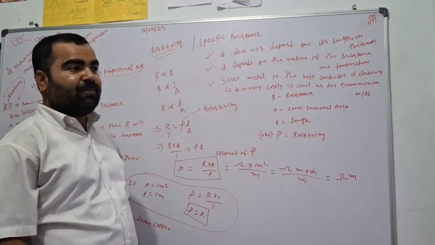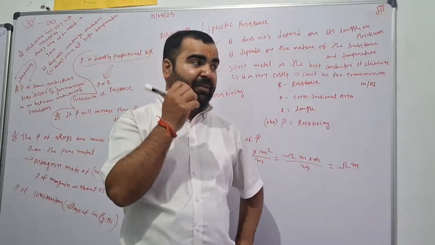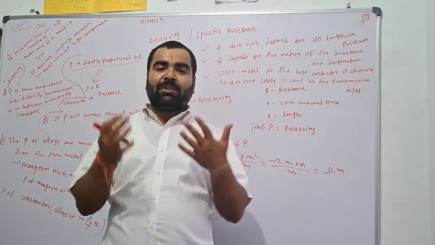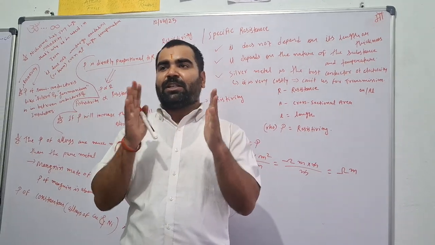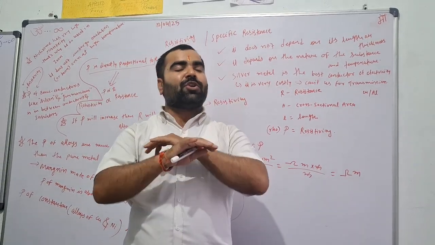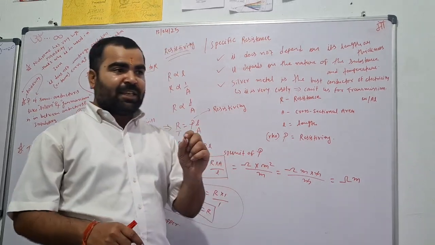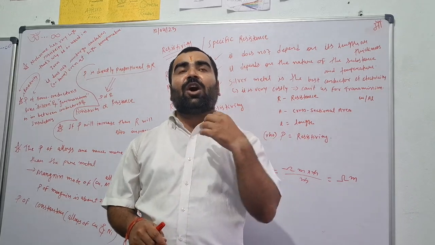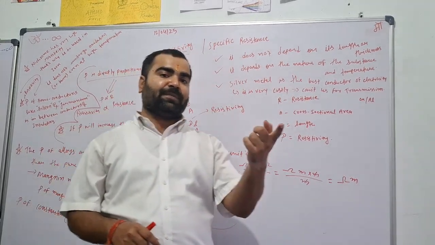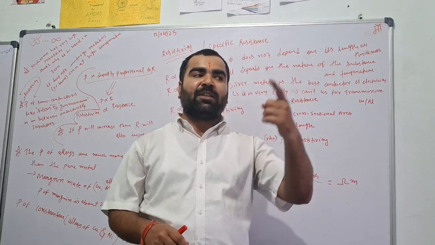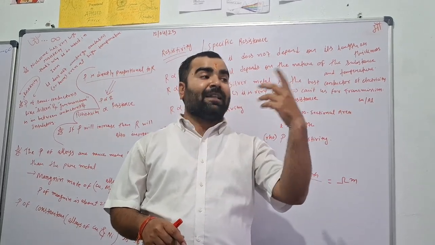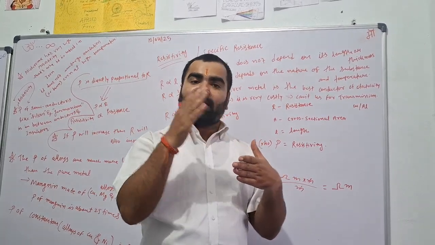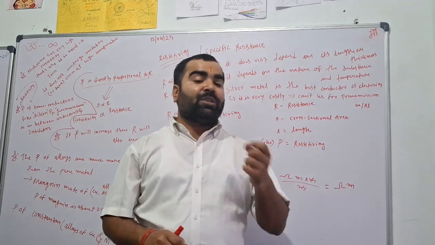Resistivity. Firstly, what do you mean by resistivity? Many students have this confusion that resistivity and resistance are the same thing. Let me tell you, not at all. Resistance, as I explained in the previous class, is the obstruction in the flow of current. Like friction is the obstruction to real motion, which opposes the real motion.